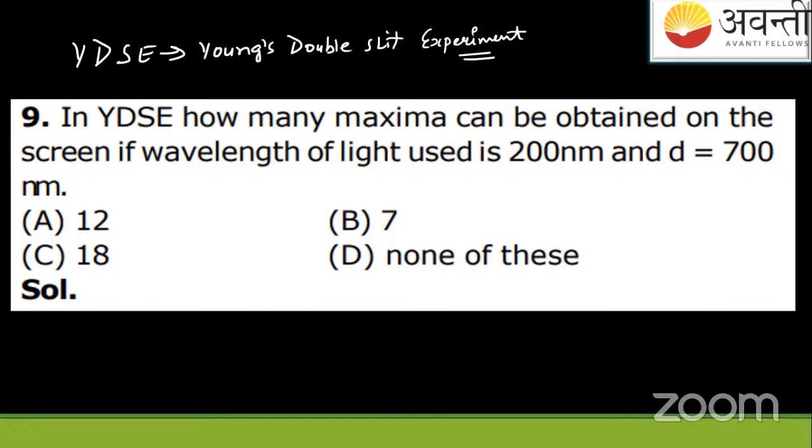See, the experiment is this. Suppose you have a source of light here, and this is slit S1, and this is slit S2. And the light rays are passing like this. This is the source of light. There was one more slit, but I have directly drawn the 2 slits, S1 and S2. Light rays are passing through this, and after passing,